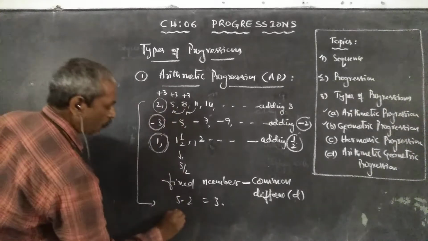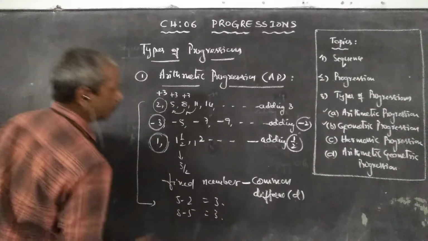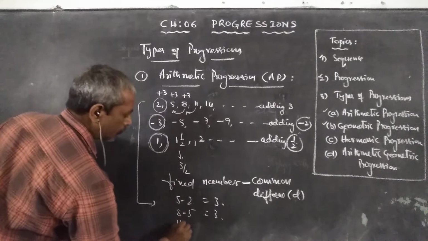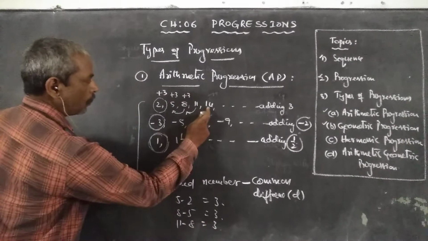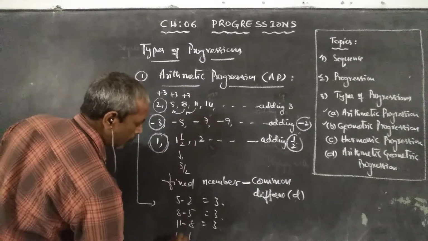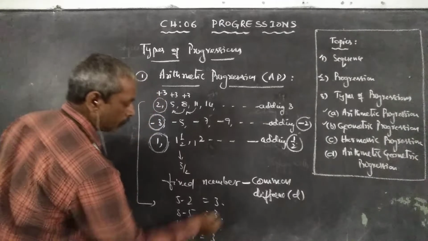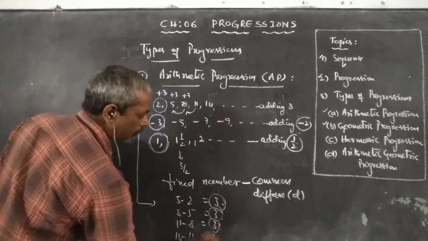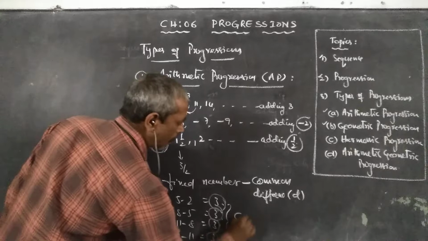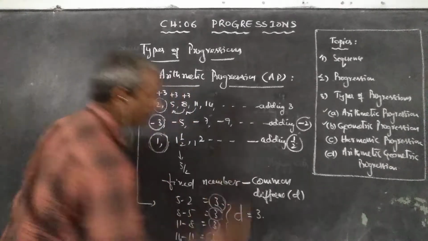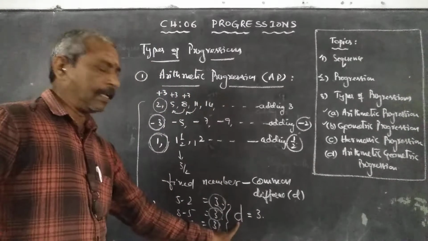Again, 8 minus 5 is 3, 11 minus 8 is 3, 14 minus 11 is 3. So we are adding the fixed number 3. This 3 is called the common difference, denoted by D. So in this sequence, D is equal to 3.